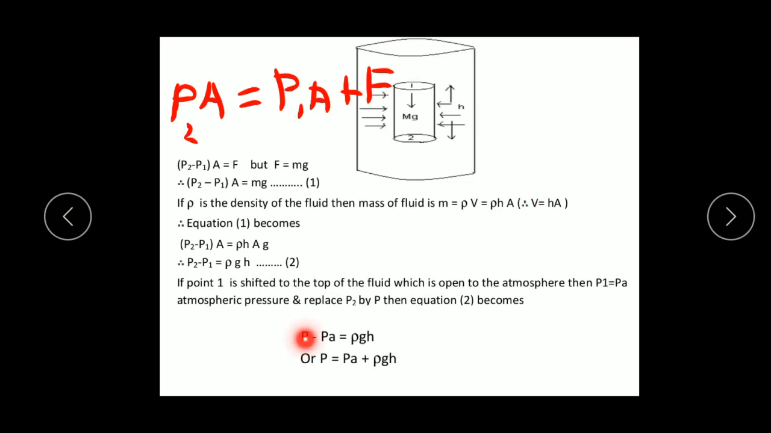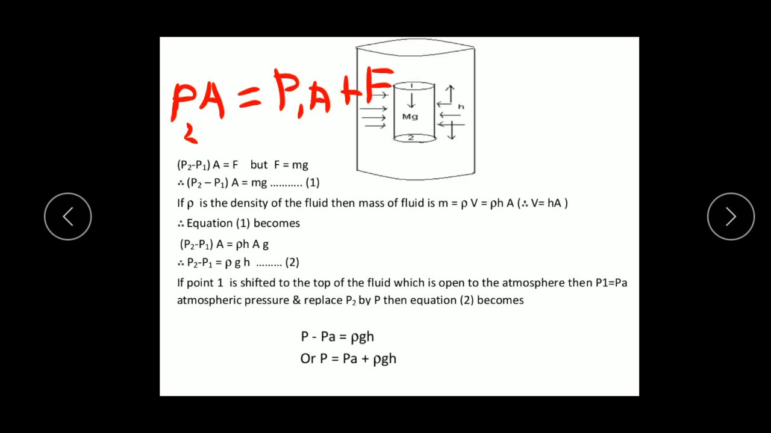Where p is the pressure at the depth h, and Pa is the pressure at the surface, the atmospheric pressure, and it is equal to rho gh. So the final equation we can write here is P is equal to Pa plus rho gh. The total pressure at a depth h below the surface of the fluid is called the absolute pressure. So here P is the absolute pressure, which is equal to the atmospheric pressure plus the pressure at the depth h.